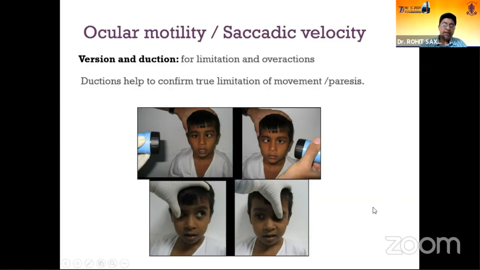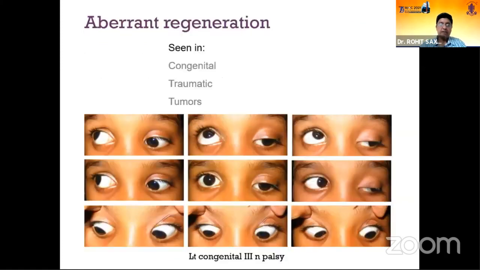But the moment you do adduction, you realize that there is no limitation of movement, and it is just because of a cross-fixating eye. The other important thing you look for is aberrant innervation or aberrant regeneration. It is commonly seen in congenital cases, in traumatic cases, and tumors. So it's important to remember that if you see aberrant innervation or aberrant regeneration in an acquired non-traumatic case, always rule out tumors. It's tumors unless proved otherwise.